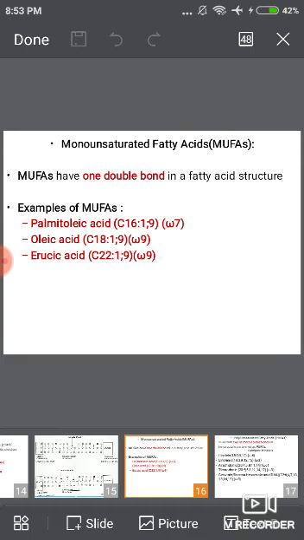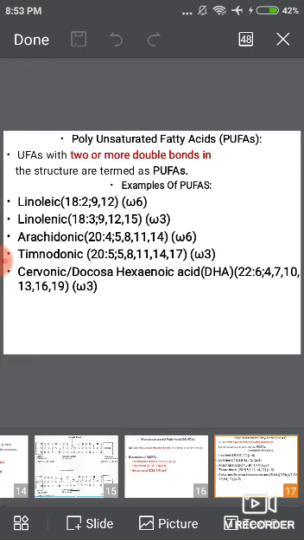The total number of carbon atoms present is 18, with one double bond, and the double bond is present on the 9th carbon. As per the omega system of nomenclature, the double bond is present on the 9th carbon from the methyl group. Next is erucic acid. The total number of carbon atoms present is 22, with one double bond on the 9th carbon, and omega 9. Next is the polyunsaturated fatty acid.